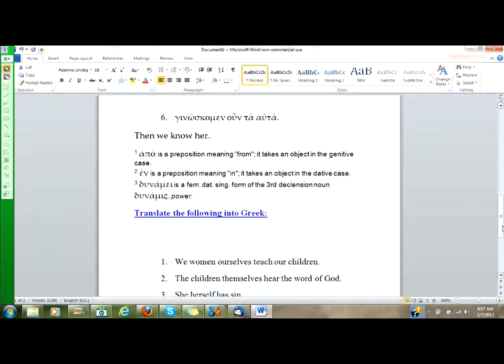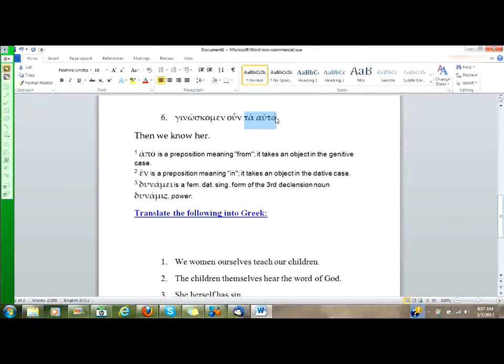Ginoskomen oun ta auta. This is, therefore we know the same things. And our student has then we know her. Well, all right, first of all, oun may be translated then or therefore as postpositive, so that much is fine. The we know is fine. Ginoskomen does mean we know. The thing that we need to work on is the ta auta.